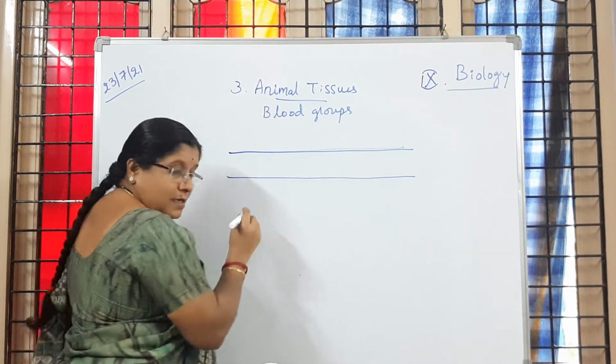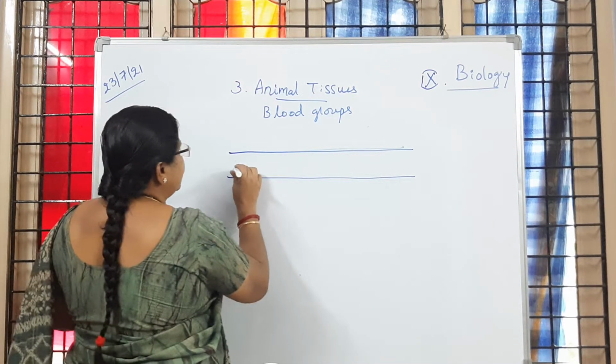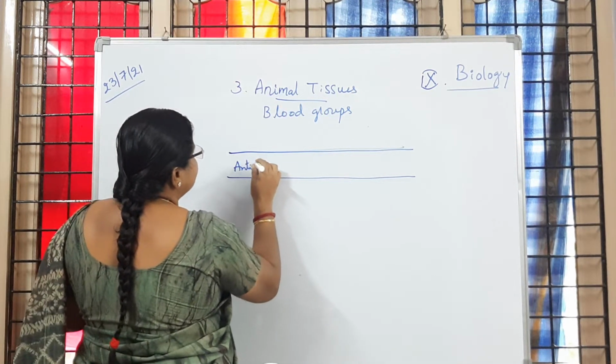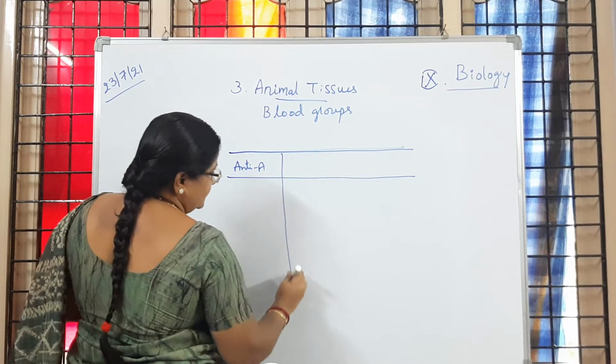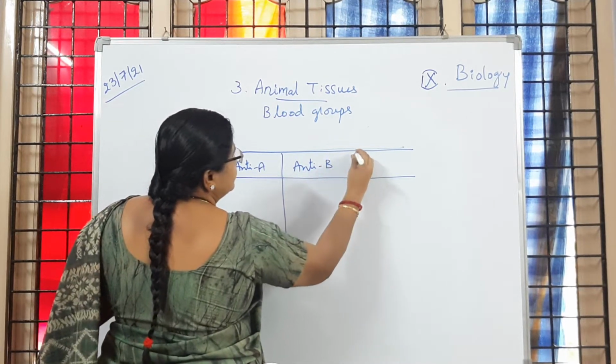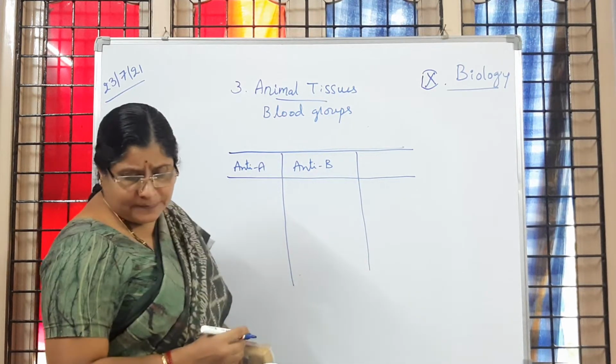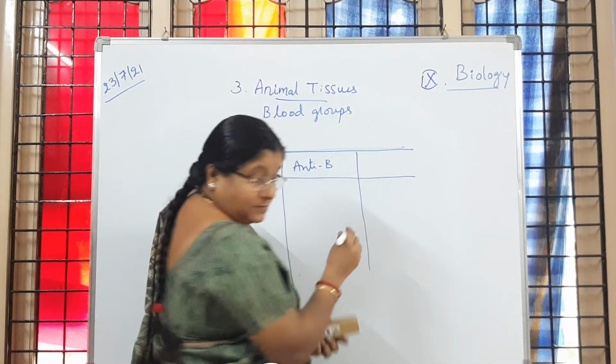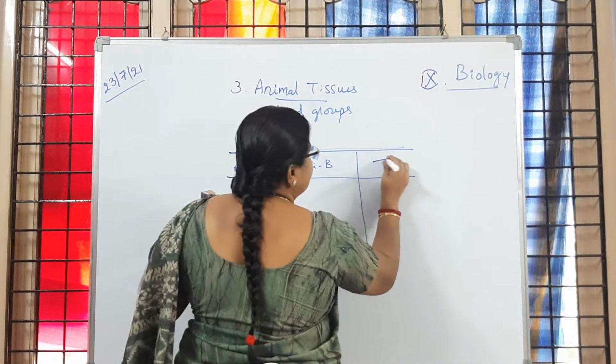We have taken anti-A, anti-B, and next one is type, where I will write which type of blood group.